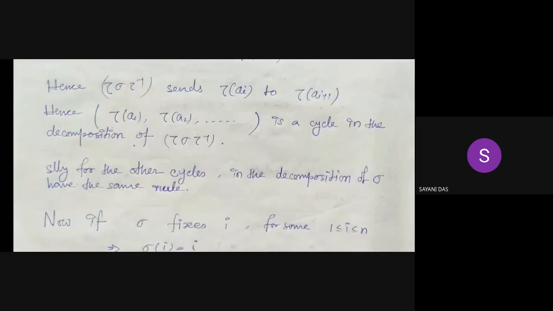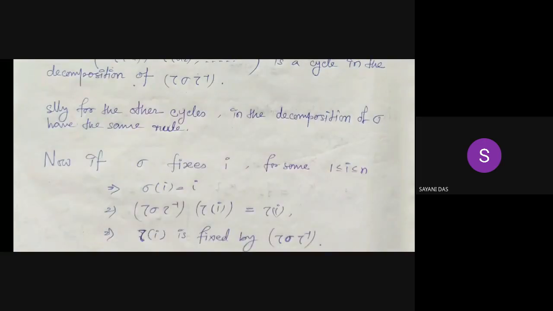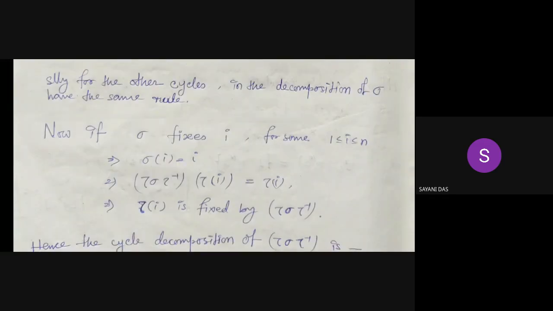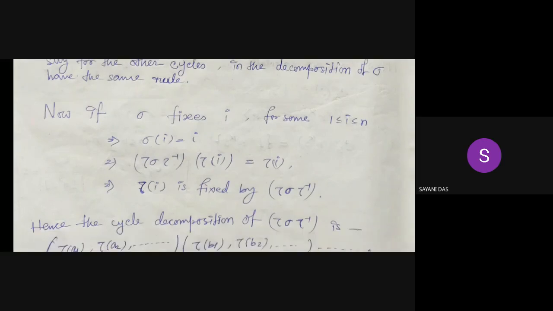Similarly, the other cycles in the decomposition of sigma follow the same rule. And if sigma fixes some i, then tau sigma tau inverse also fixes tau of i. Why? Since sigma of i is equal to i, tau sigma tau inverse of tau i is equal to tau i, so tau i is fixed by tau sigma tau inverse.